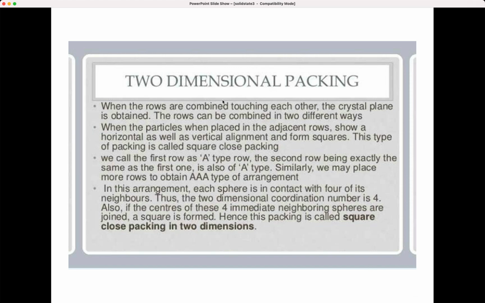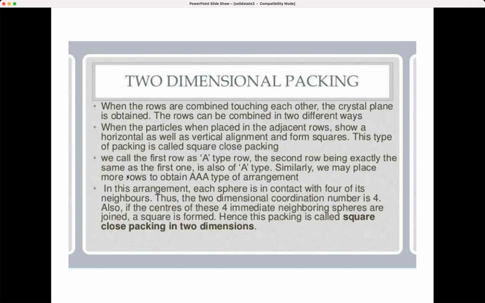We will start with 2-dimensional packing. What is 2-dimensional packing? See, when rows are combined touching each other, you get the crystal plane. The rows can be combined in 2 different ways. When the particles placed in adjacent rows show horizontal as well as vertical alignment, they form squares. Such type of packing is called square close packing.